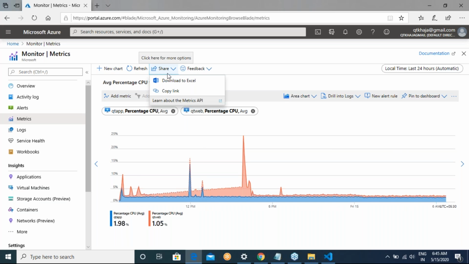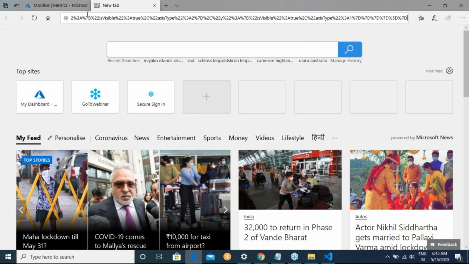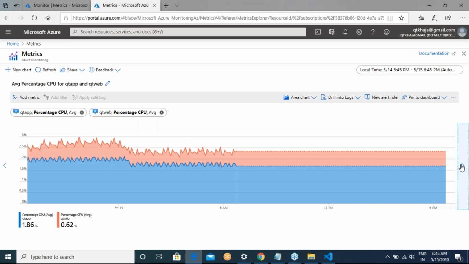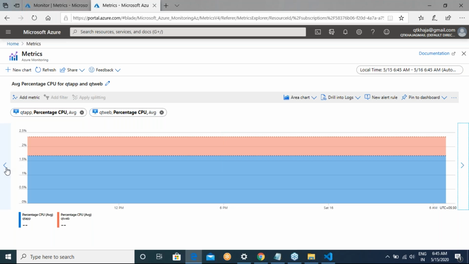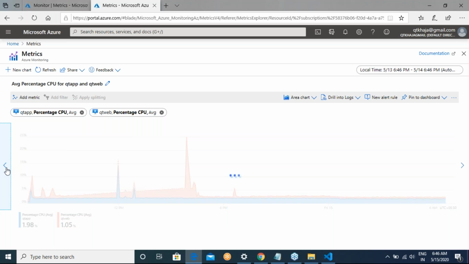Now once I have this, sorry Singh, I can share this link, I can copy this link. Let me see what happens once I copy this link. Once you are connected to Azure, you can just look at this dashboard, and this dashboard can be displayed on your television sets near where your team works and all of that stuff. You can go on and on. There is a lot of history about these machines. Right now it is basically showing you the data.